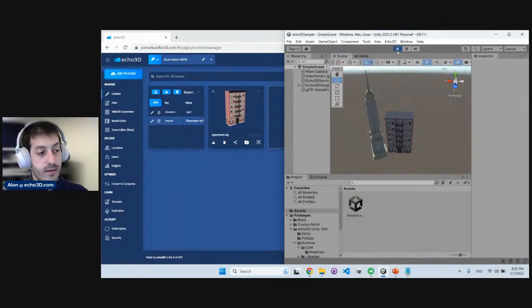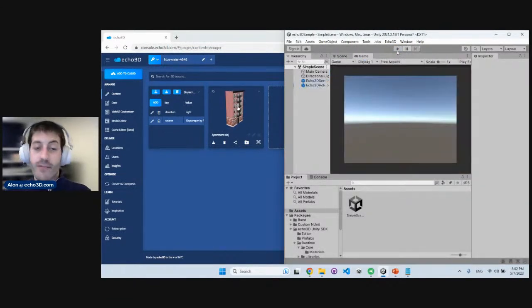Now, if I stop Unity from playing, everything disappears. Why? Because again, all these assets are coming in from the cloud. They don't actually persist in memory. This is a great thing because that means that your build size will be super, super small.